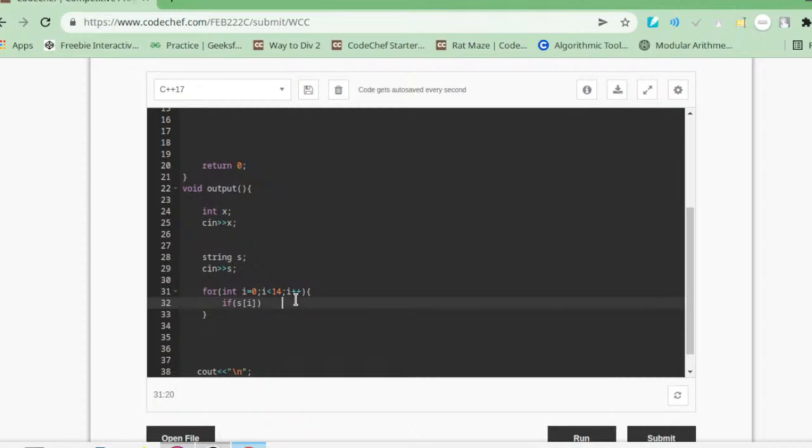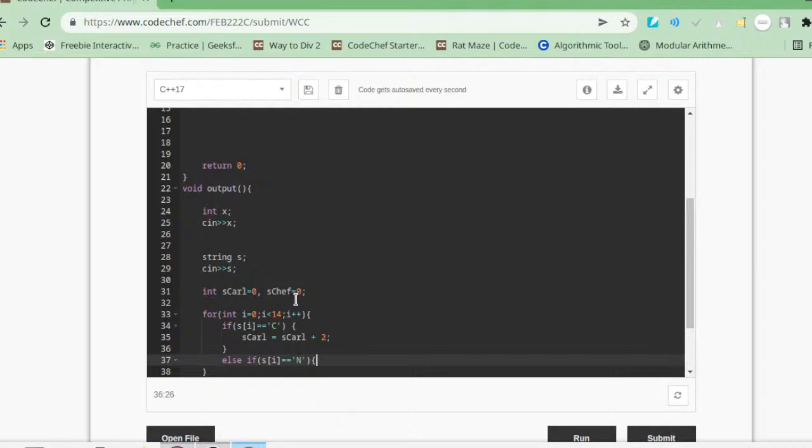Else if s of i is N, that is if the winner is chef, then score of chef equals score of chef plus 2.